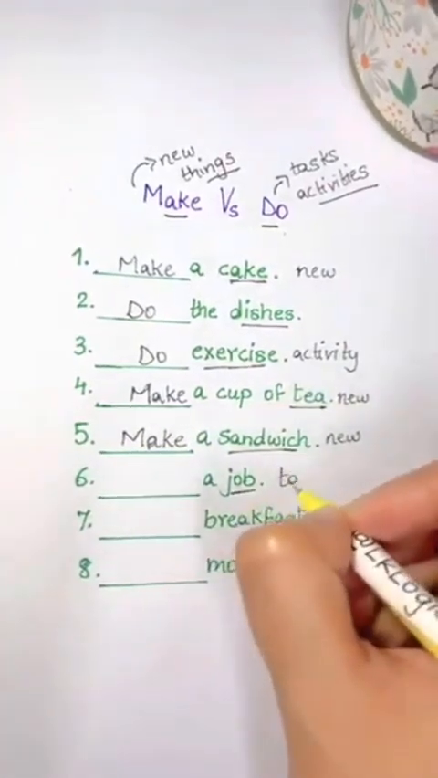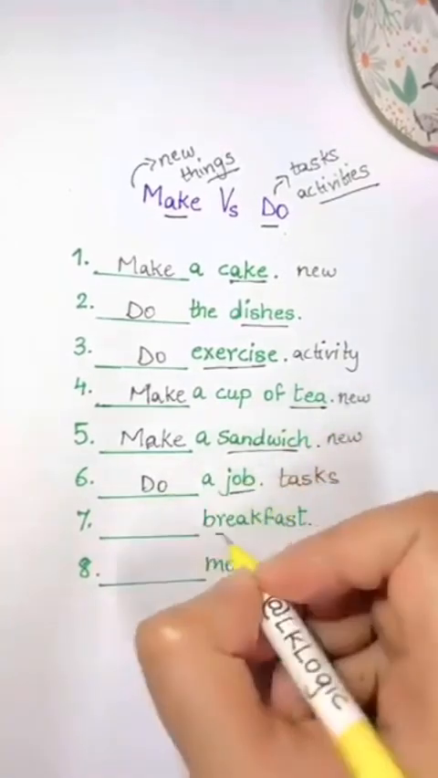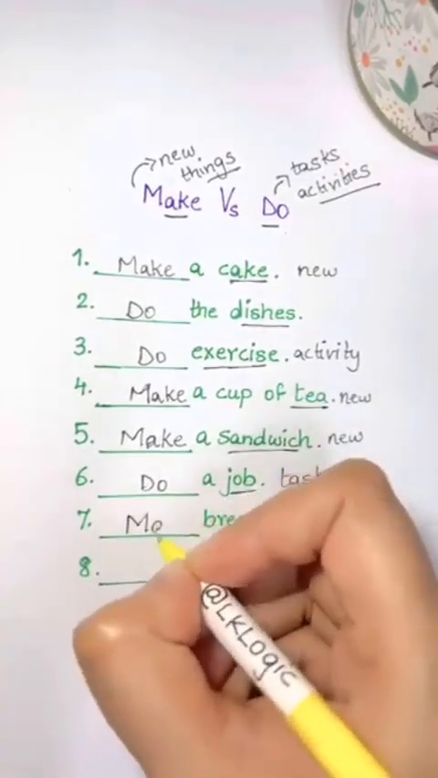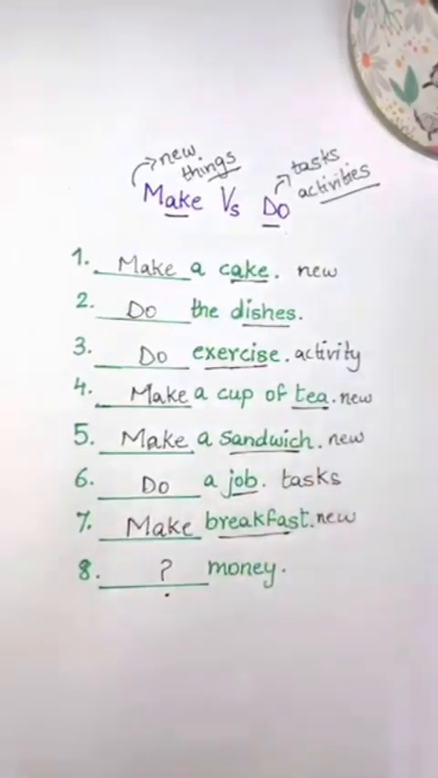And you know the job is actually a group of tasks that you do every day. So do a job. Breakfast. New thing. So we make breakfast. Make or do money? What do you think, guys? Write your answer in the comments.